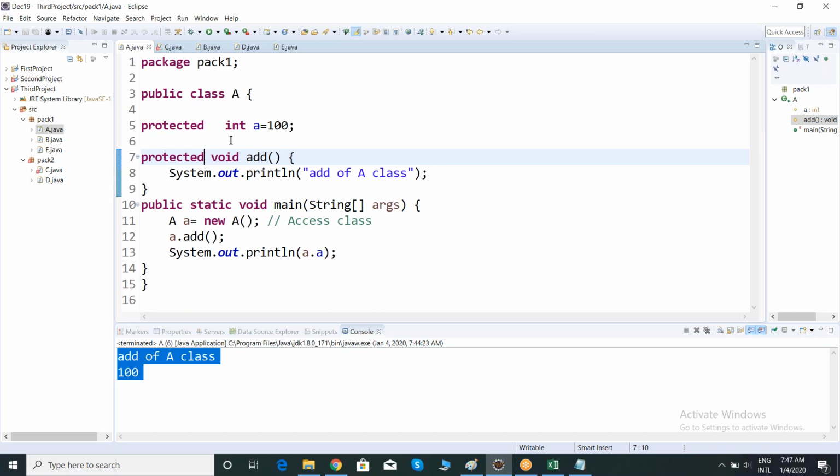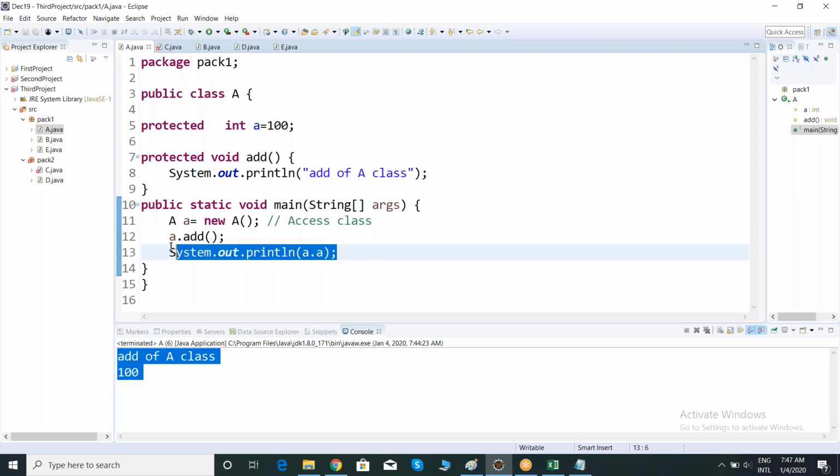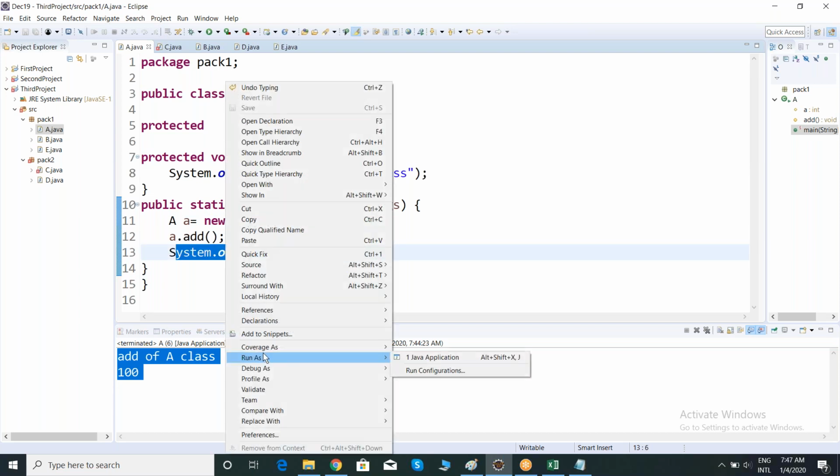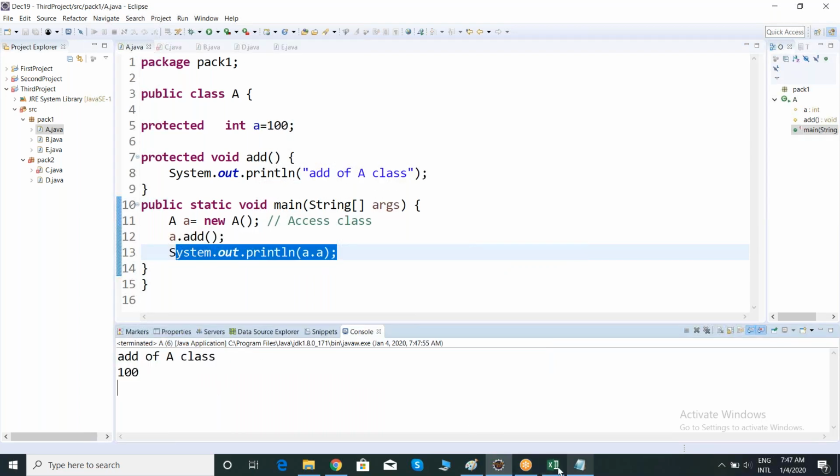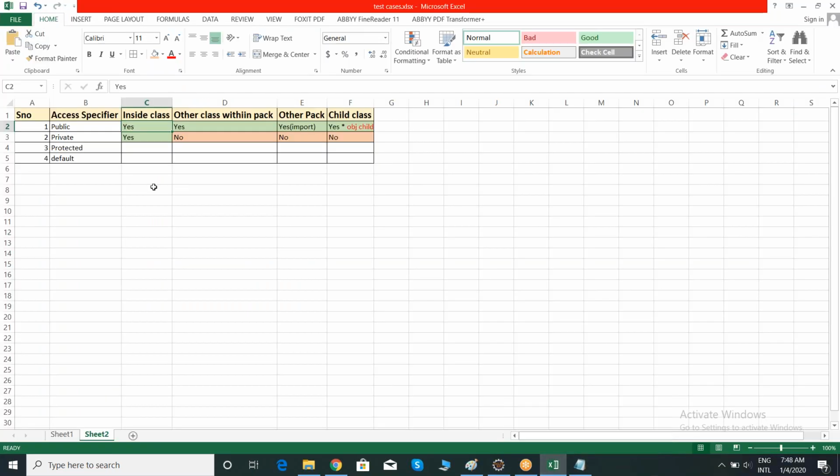Now, if I make my members protected, am I able to access them inside a class? Yes, I am able to access. Run as Java application. Now I am not getting any errors. Right? If I make my members protected, I am able to access them inside a class. Yes or no?